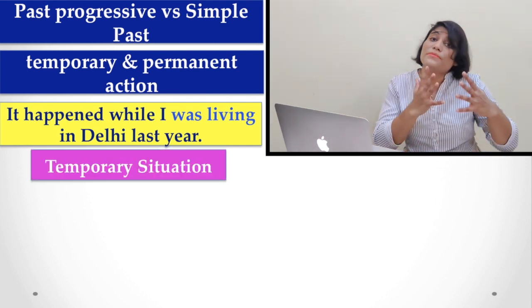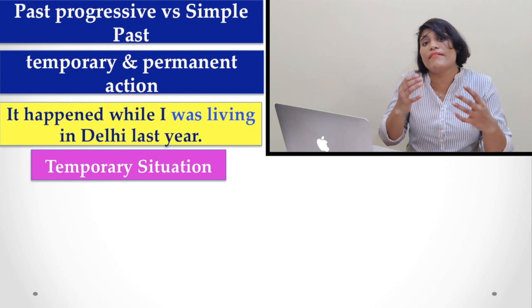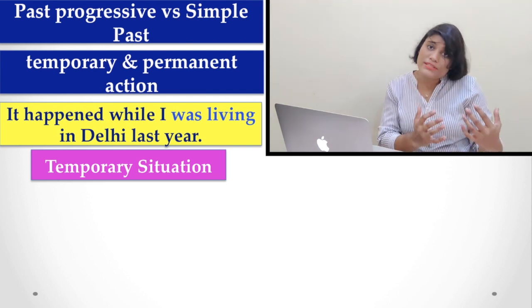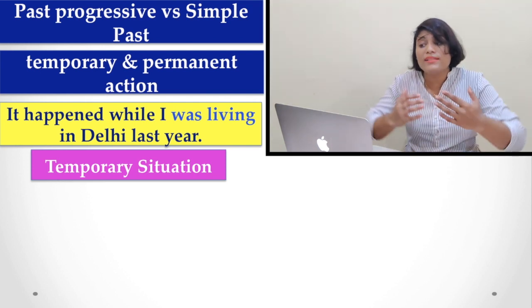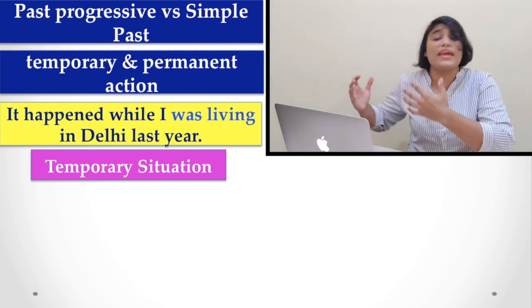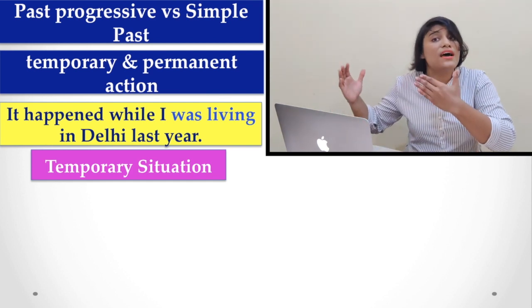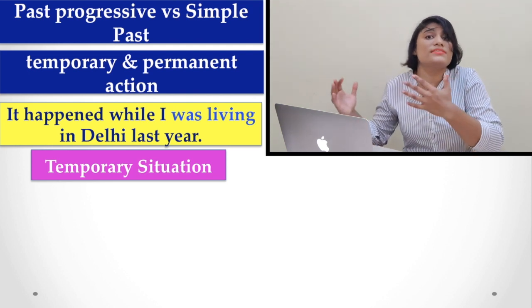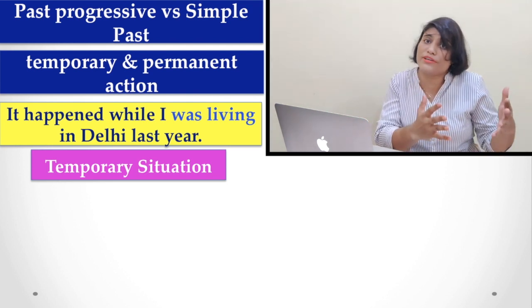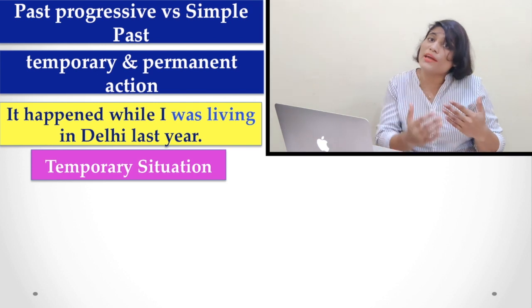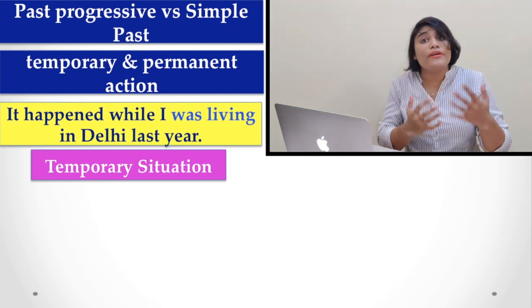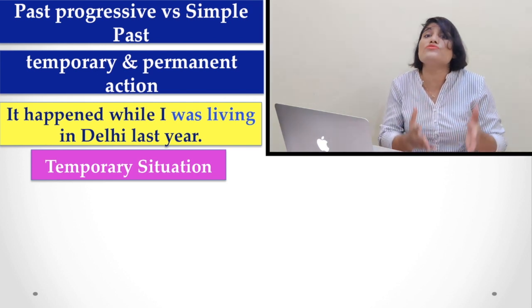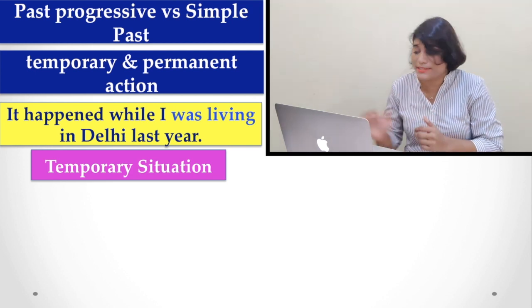This is a temporary situation, that is, while I was living in Delhi last year. This is not a permanent situation. It is a temporary situation. So while we are talking about that temporary situation, we have to use past progressive tense.